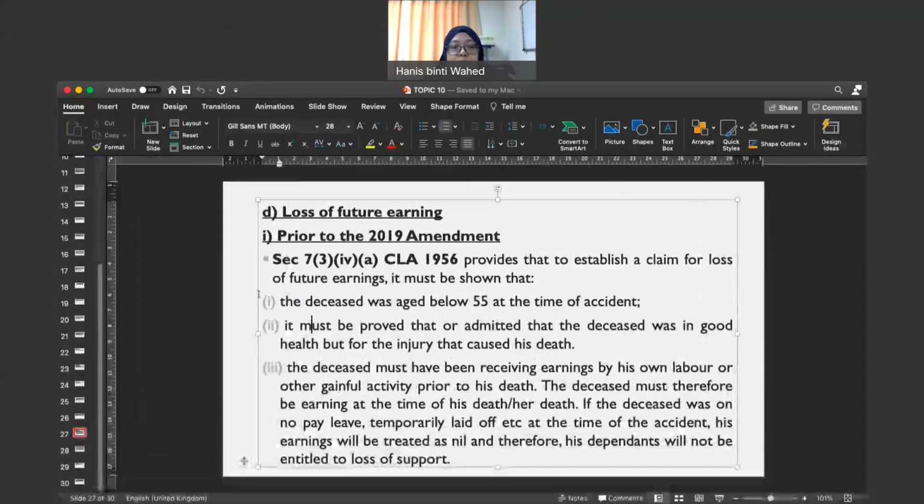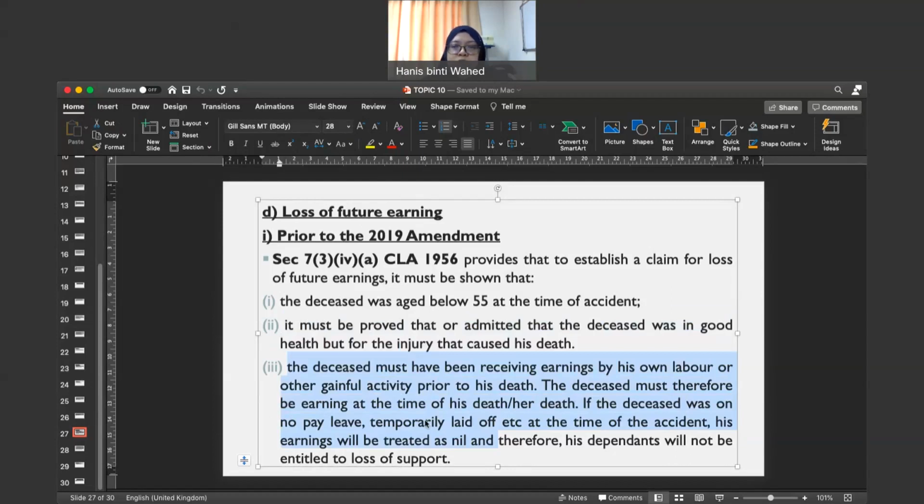Second, it must be proved or admitted that the disease was in good health but for the injury that caused the death. Maksudnya kena buktikan bahawa sebelum accident tu berlaku, memang the disease ni berada dalam keadaan sihat. Okay, in good condition, in good health. And lastly, the disease must have been receiving earnings by his own labor or other gainful activity prior to his death. Okay. So these are all conditions prior to the amendments made in 2019.